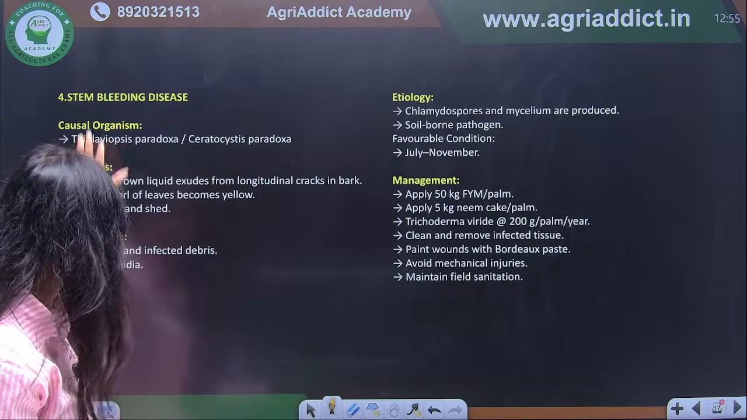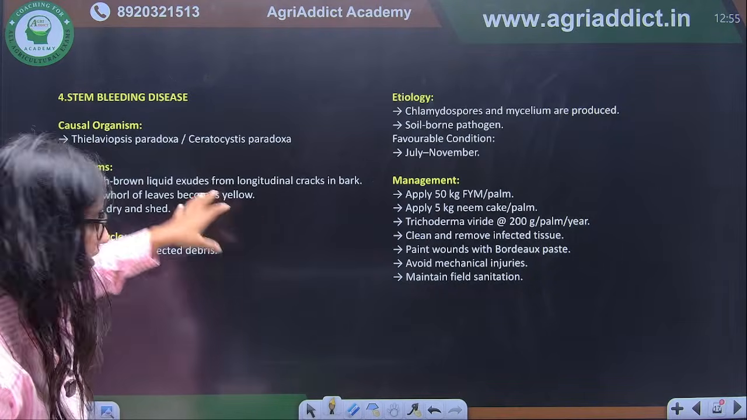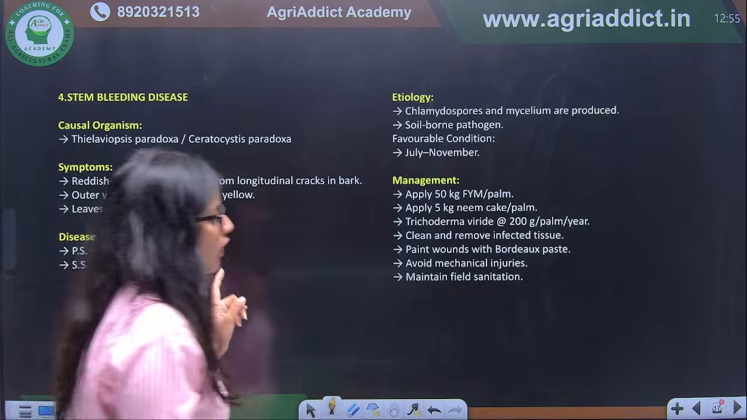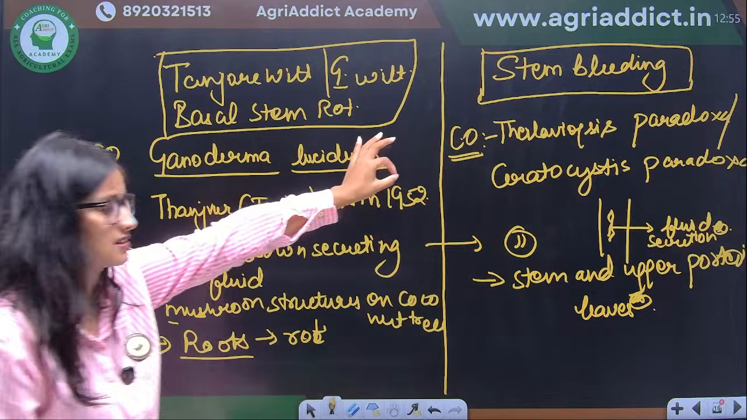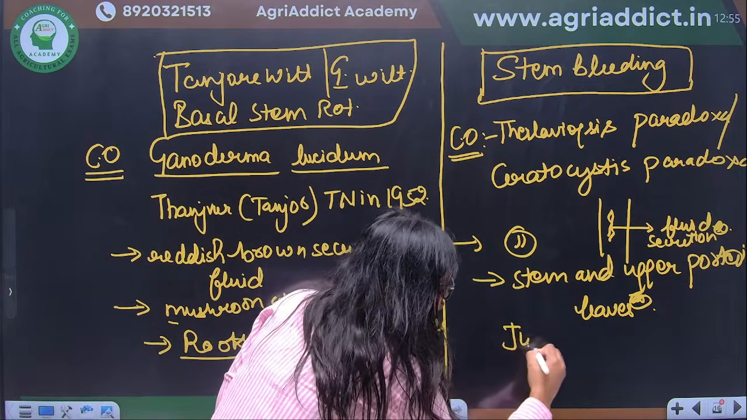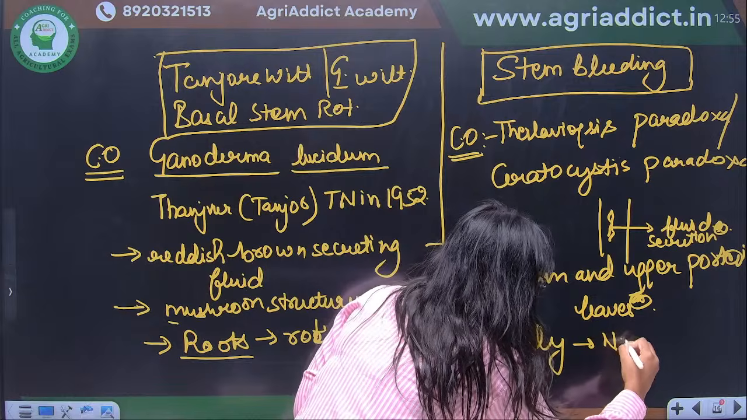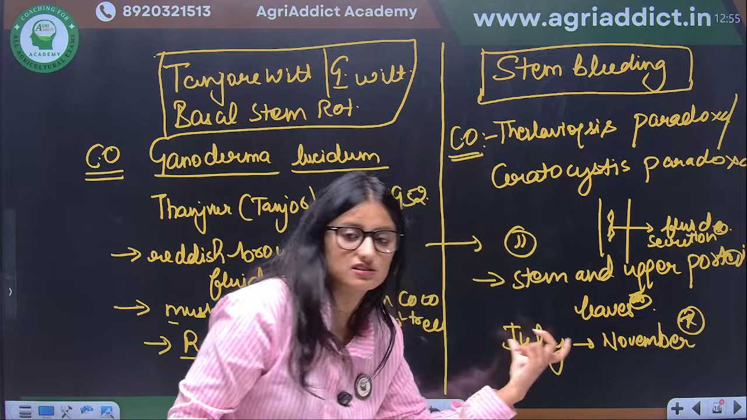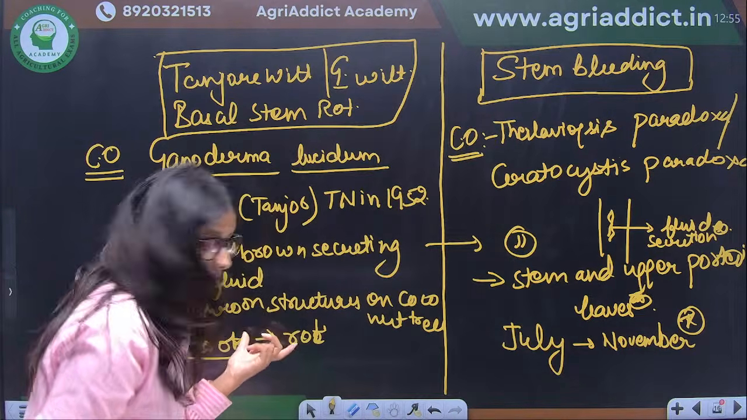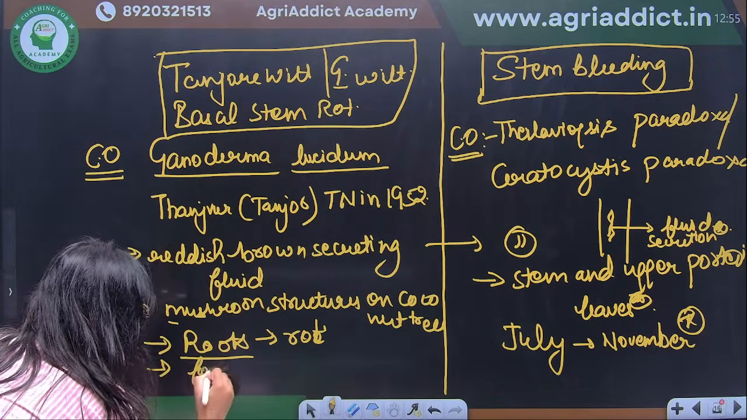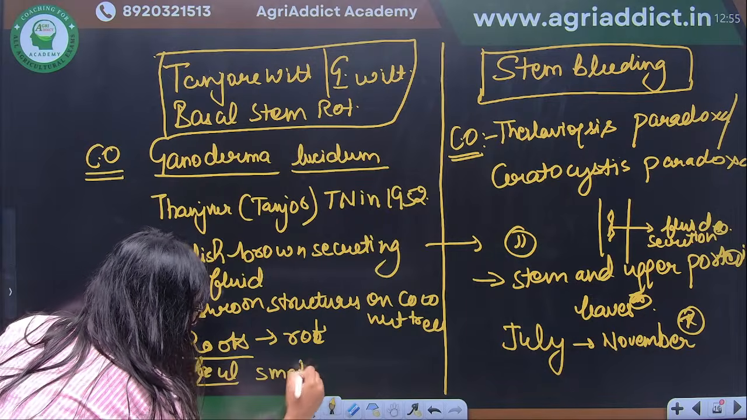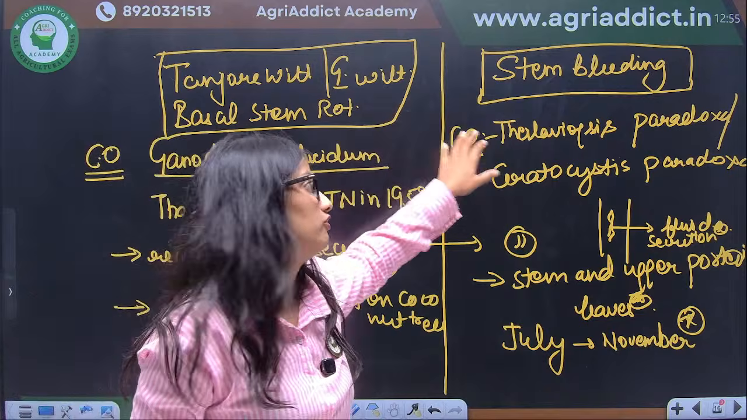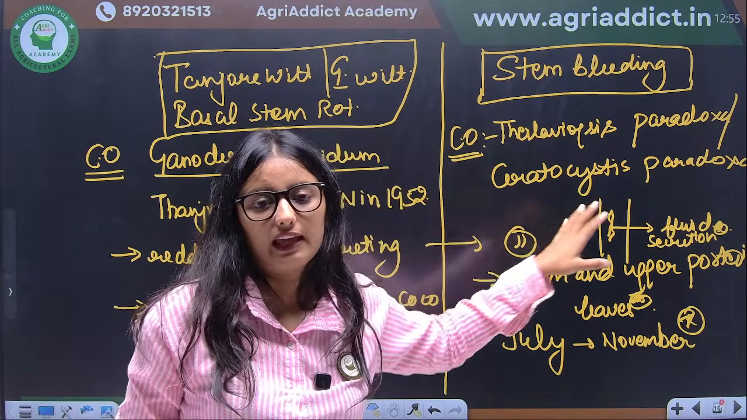Here I have discussed the stem bleeding disease, Thielaviopsis paradoxa, Ceratocystis paradoxa. One more important thing regarding stem bleeding: it generally occurs during the rains, July to November. And if there is a foul smell, again a characteristic symptom of Tanjore wilt, then you can distinguish that it is Tanjore wilt, not stem bleeding. Again, this is important.